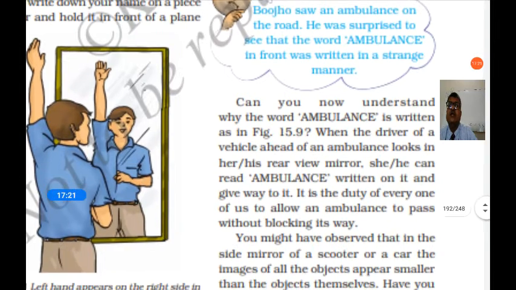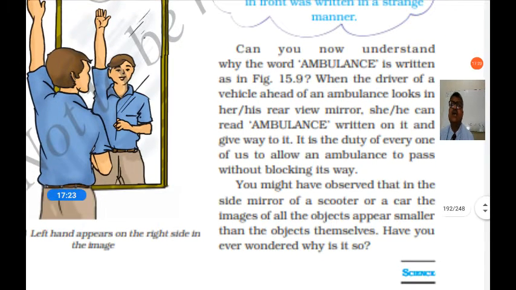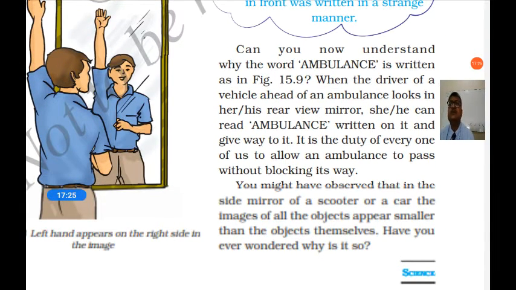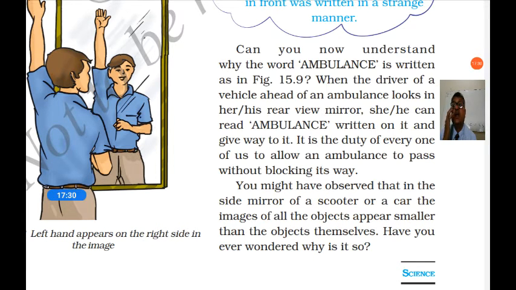You can play with this with the mirror. Can you now understand why the word ambulance is written this way? Ambulance is written as in figure 15.9. When the driver of a vehicle ahead of an ambulance looks in her or his rear view mirror, she or he can read ambulance written on it and give way to it.